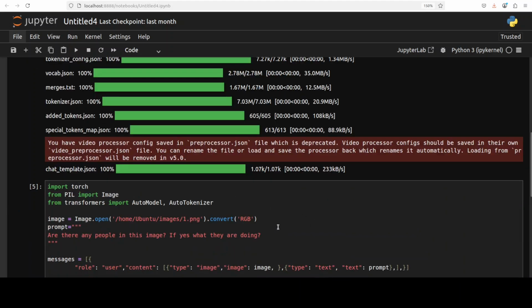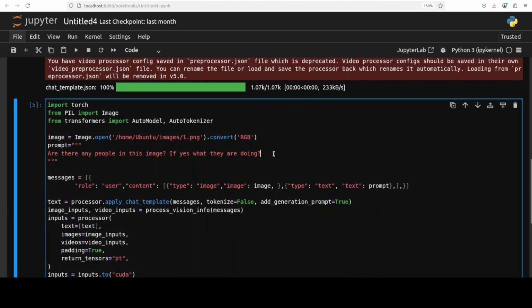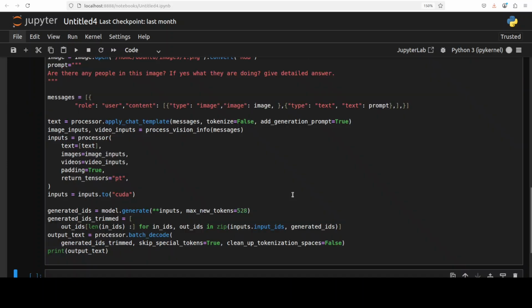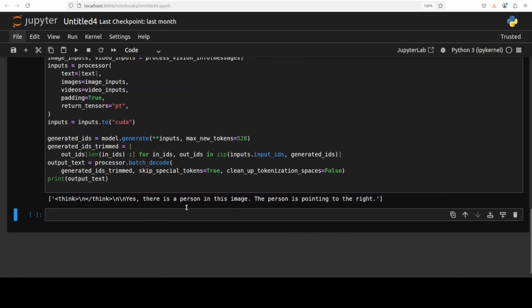Maybe I'll just say, give a detailed answer. Let's see what it does this time. Yep, there is more detail there. It says there is a person in the image. The person is pointing to the right.